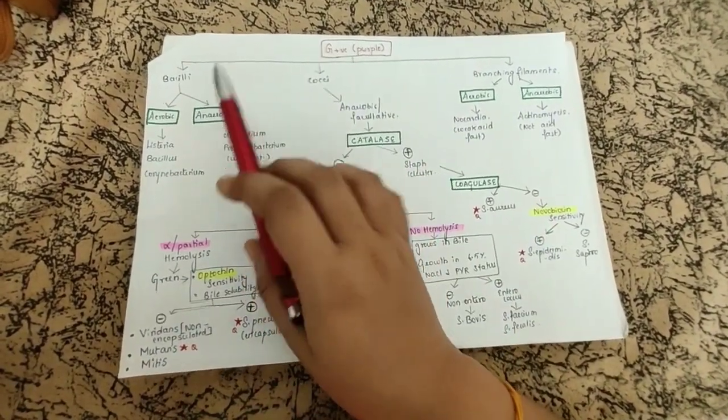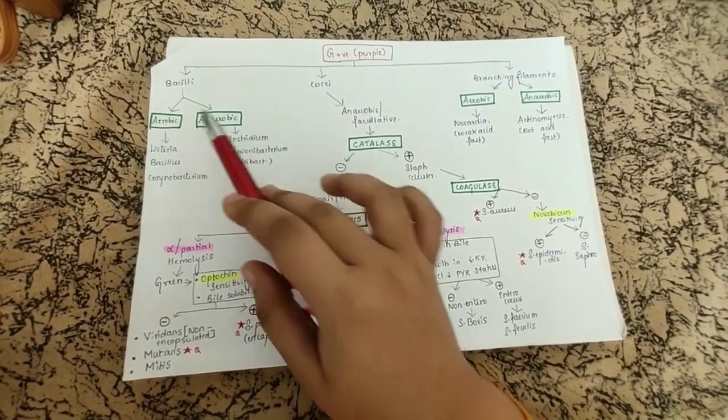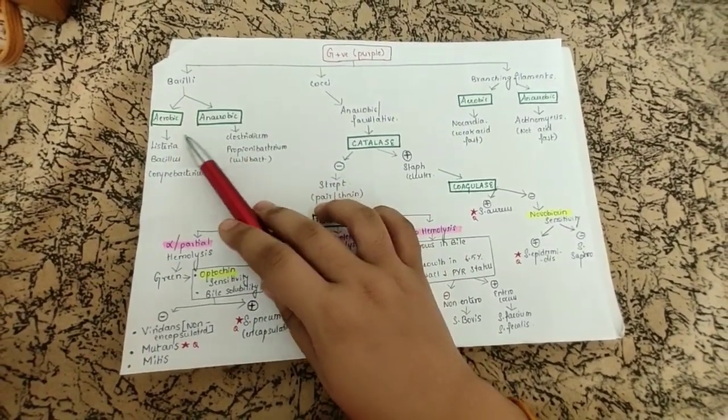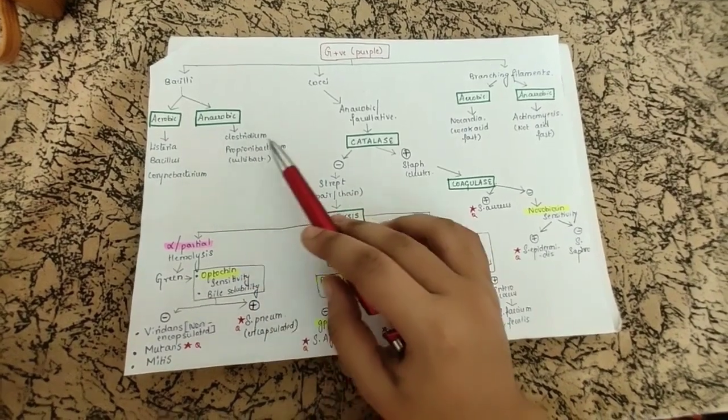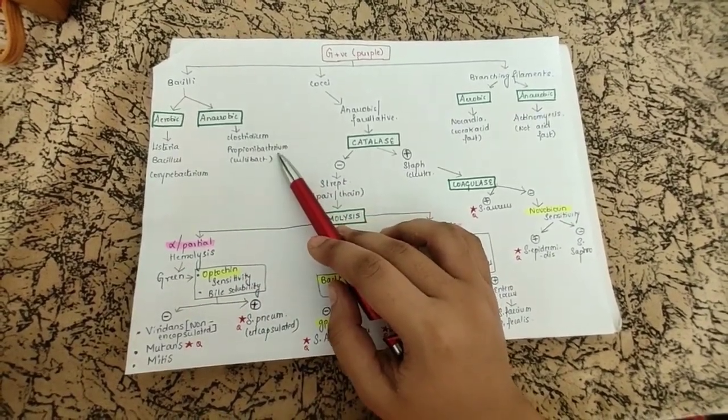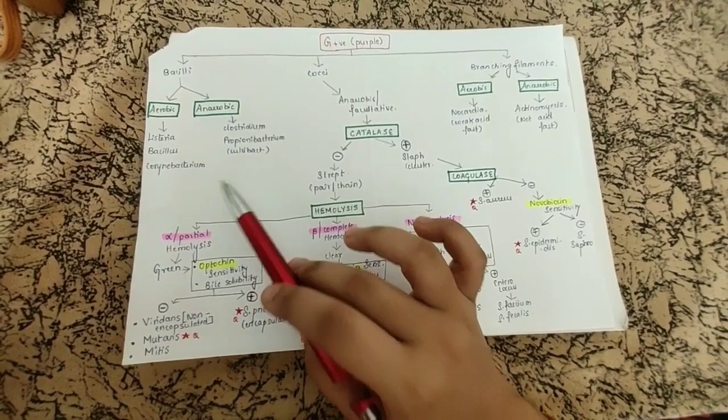Okay, in the bacilli, they are divided into aerobic and anaerobic. Aerobic, we have Listeria, Bacillus, Corynebacterium, Clostridium, Propionibacterium. Okay, in this I will tell you where you will get confused.